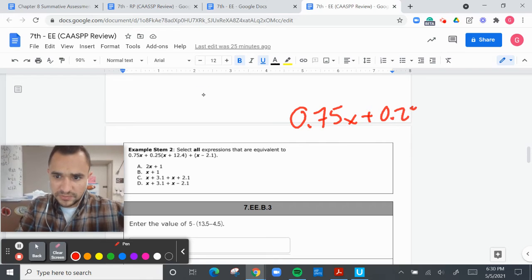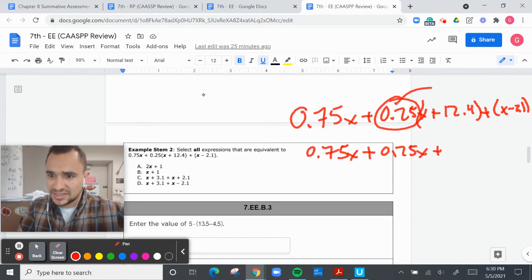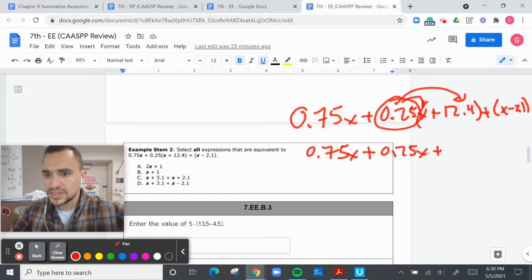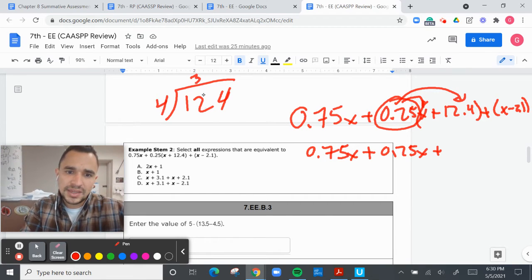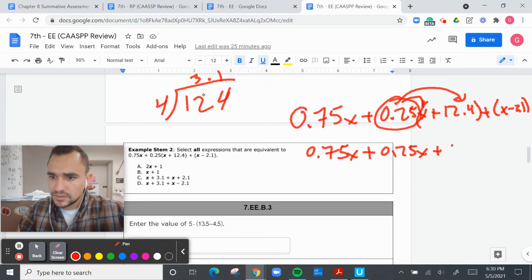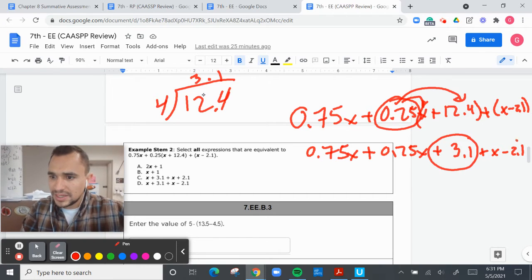0.75x plus 0.25x, parentheses, plus 12.4 plus x minus 2.1. All right, 0.75 plus 0.25x plus what is this times that? You know, that's 0.25x. So I'm going to just say 124 divided by 4 because that's a quarter. That's 3, and then that is 1, so 3.1. So this is 3.1. I just pretended there wasn't a decimal there, and I just moved it in. All right, 3.1 plus x minus 2.1. So I should have a 3.1 and a negative 2.1.